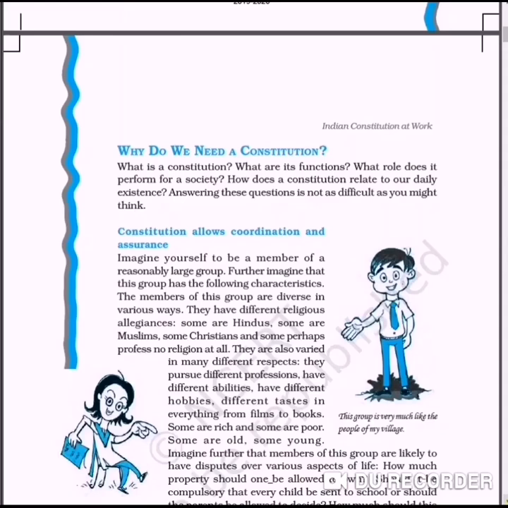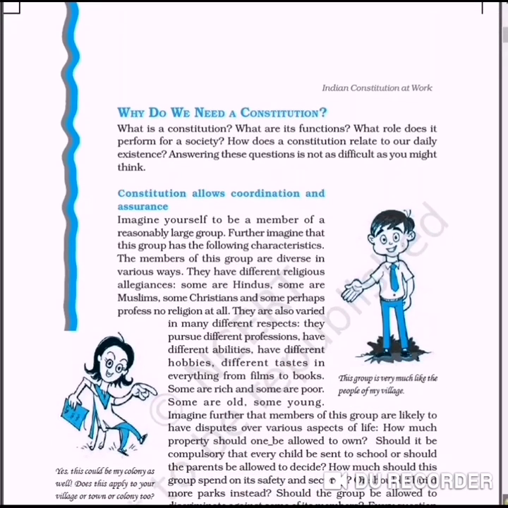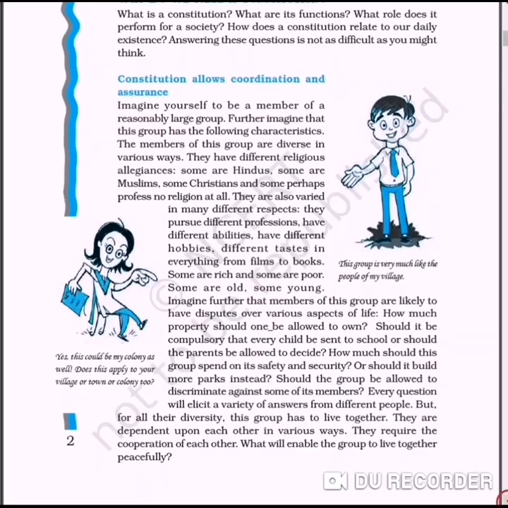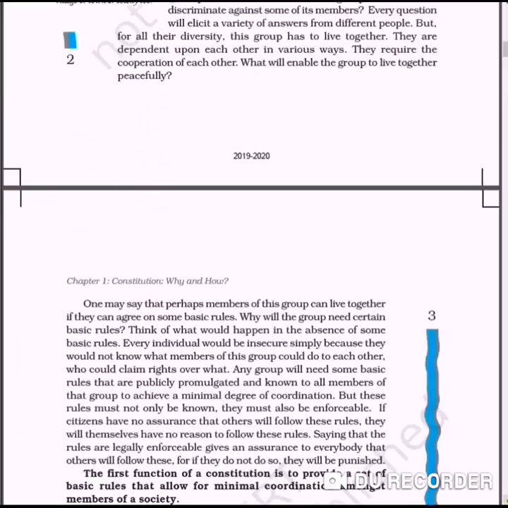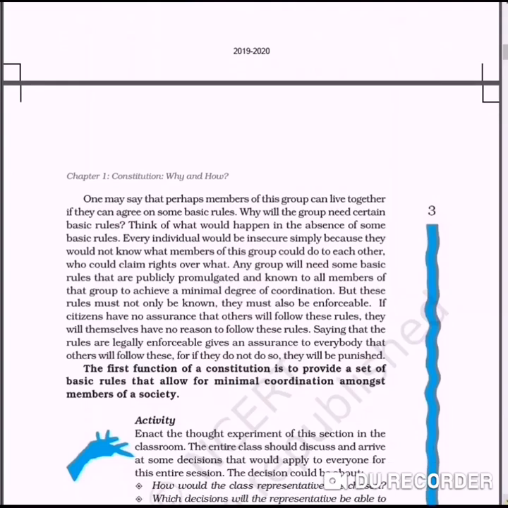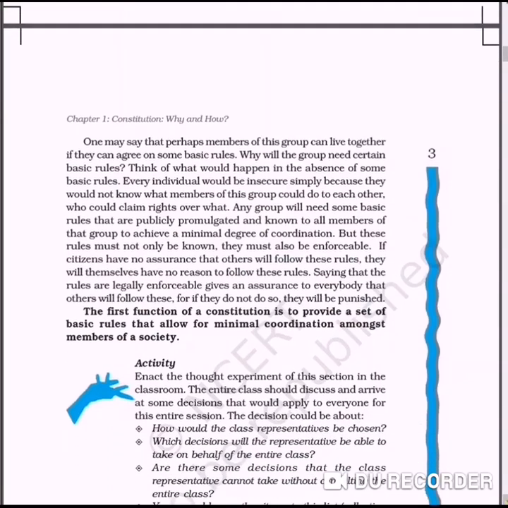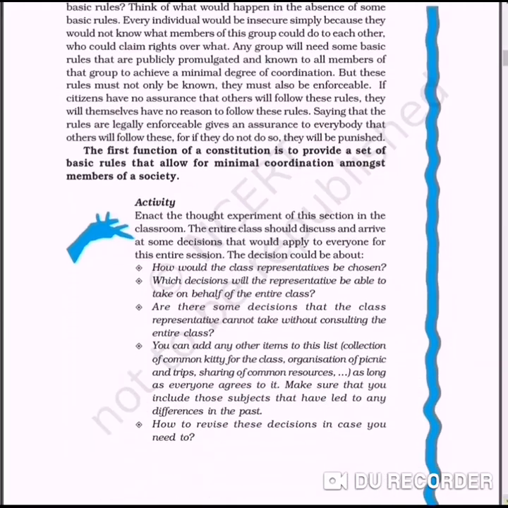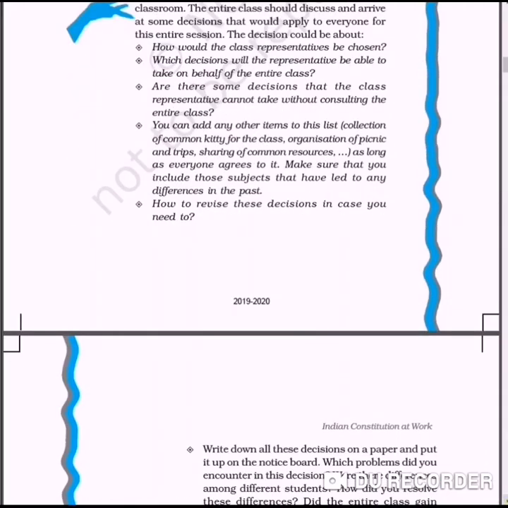One side, Constitution gives the power to government as well as to people. On the other side, it limits the power. Okay students, if we want to enjoy the freedom, then we have to follow the limitations also. Next thing we are going to discuss here, see the next page of the NCERT book. It shows that the very first function of the Constitution is to provide a set of basic rules that allow the minimal coordination among the people and the society. And one activity is also given here. Now come to the next page.